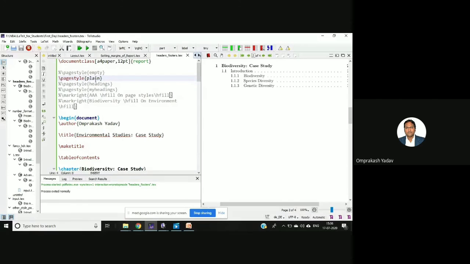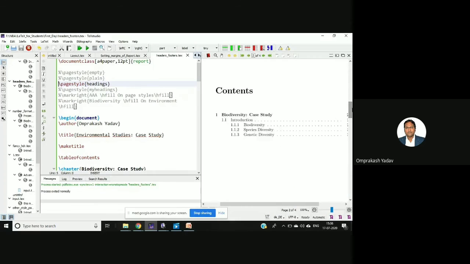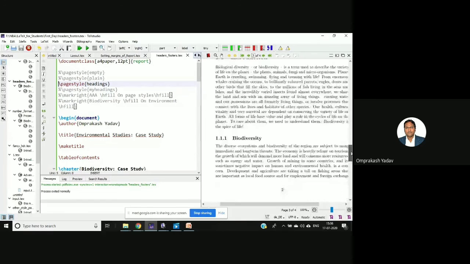Now, if you select the page style as plain, it will be plain. You will only be getting the page number at the footers. So I'll just comment this. Let me select this one, page style headings. Done this. So content, page number is there, this heading.